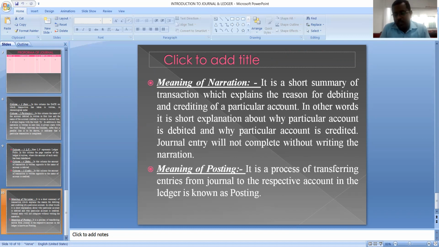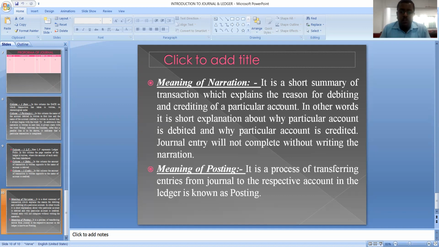Narration, as I told you, should be written in brackets and in the particulars column after writing the name of the account credited. It is just a short summary, a short explanation about the transaction. It explains why a particular account is debited and why a particular account is credited. That particular term is called narration, and usually it is written in brackets and starts with the word "being".